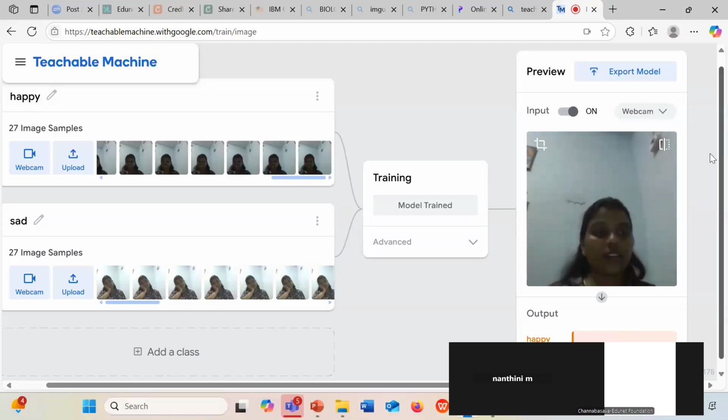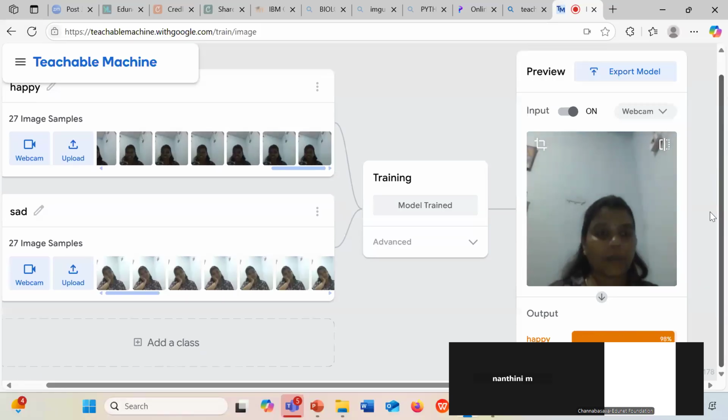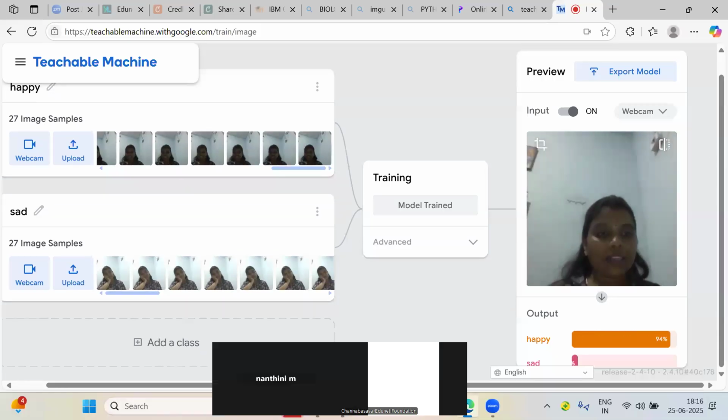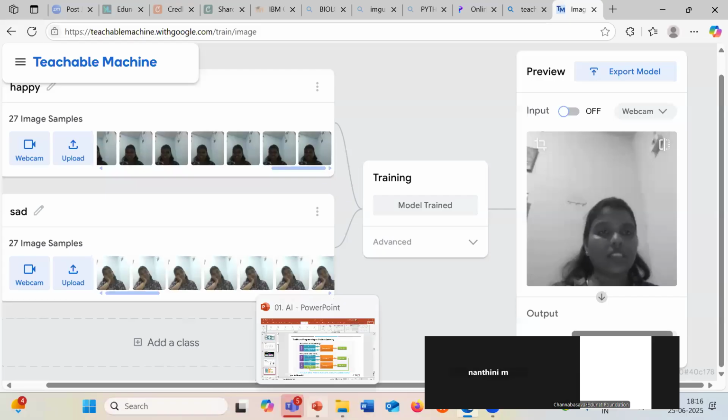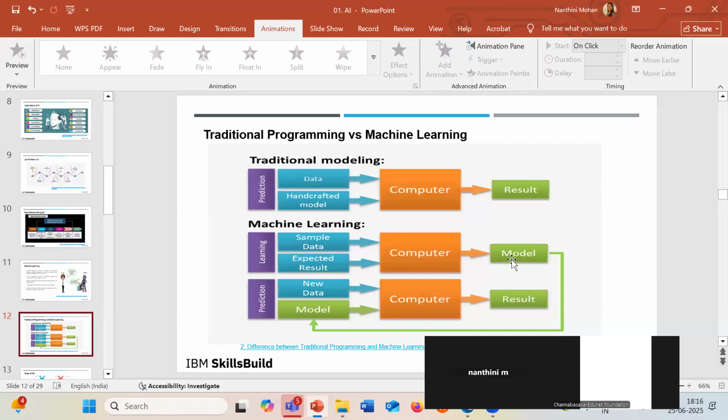Now what I'm going to do, listen carefully. It is showing me happy 98%. Let me just turn off this input for your reference. So the model is trained. Now you can relate this with the PPT, students. I have generated the model.